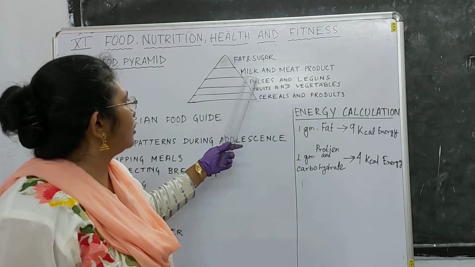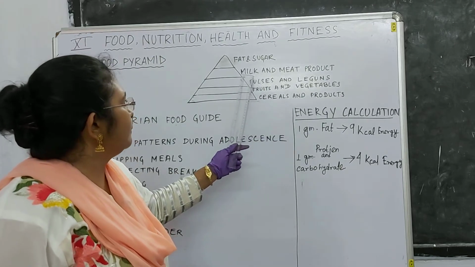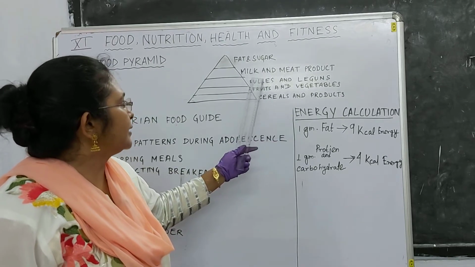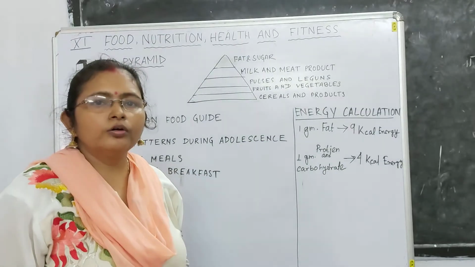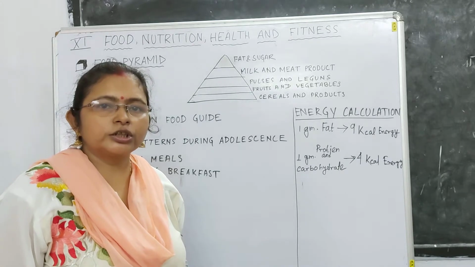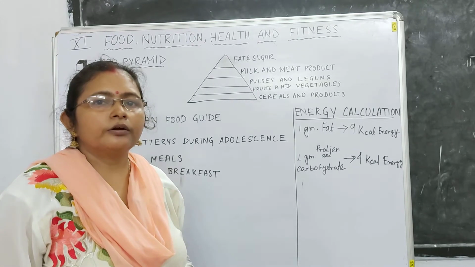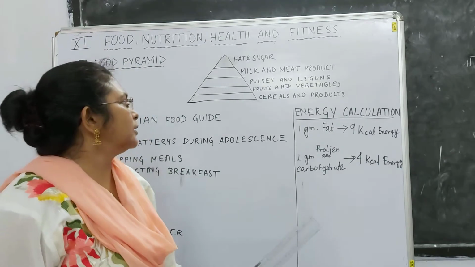Next comes the important group, milk and meat products, which is very important in our daily diet, because milk and meat are a good source of protein, and we all know that protein is required by our body for construction and also for repairing tissues when they are damaged.